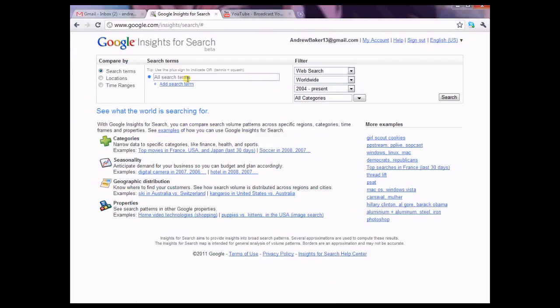So the interface is very simple. We just add some search terms that we're interested in. Let's add in quit smoking as a term, and then let's add in an additional term, smoking ban. And then we just select some filters here that we think are relevant. I'm zooming in a little bit.